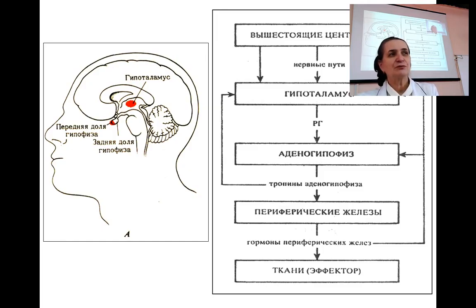Cryptorchidism is a condition characterized by the failure of testicles to descend into the scrotum during fetal development, which, if left untreated, can lead to significant reproductive dysfunction. Adrenogenital syndrome,